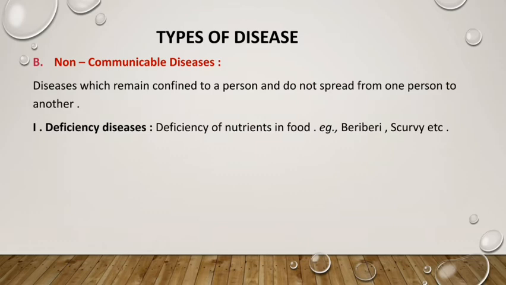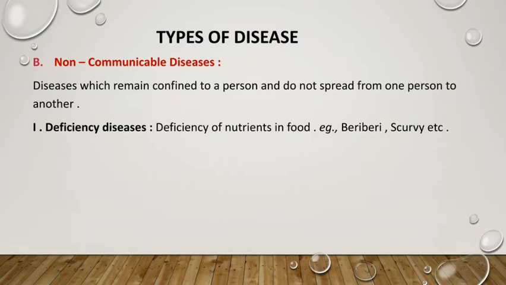Now my dear student, let us see some of the non-communicable diseases. So number 1 is deficiency diseases. Deficiency of nutrients in food may cause some diseases. Because of some deficiency in vitamins, some examples are given.